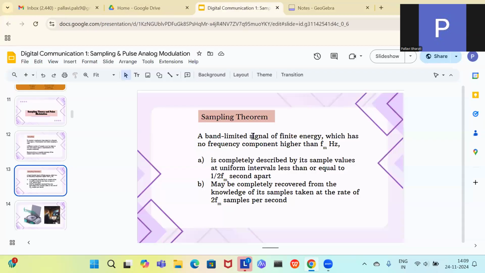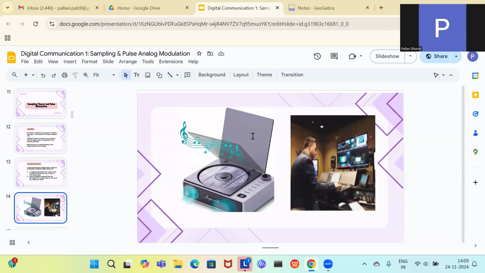Now let us see, this is a practical example of sampling. We have gone very far from sampling now, but still, to make you understand the things going on behind it, let's understand. So this is a CD, on the left side you have the CD, and on the right side you have a TV. TV is basically a broadcast audio which uses a lower frequency than the CD for broadcasting.